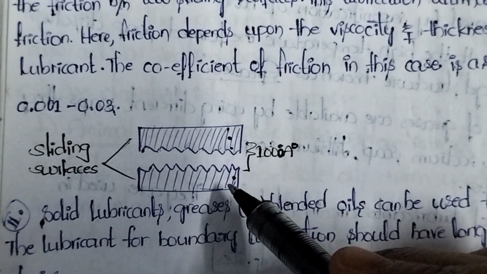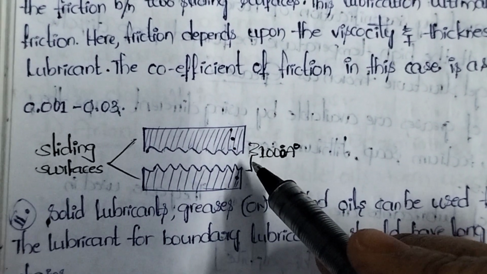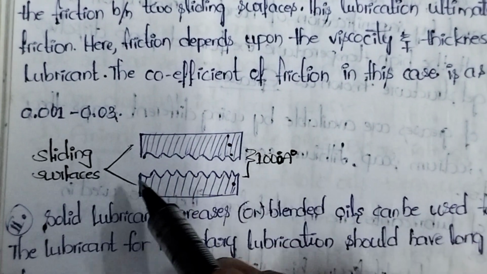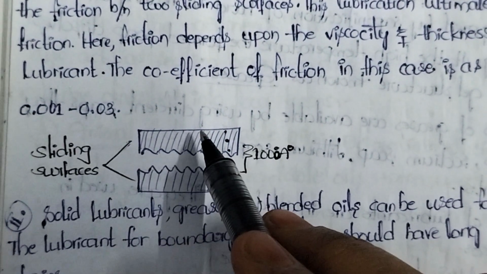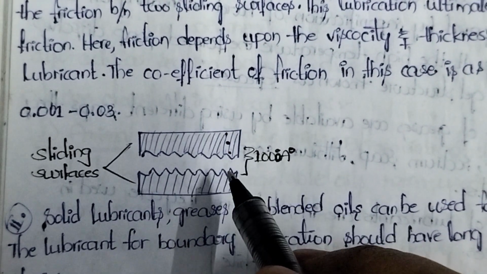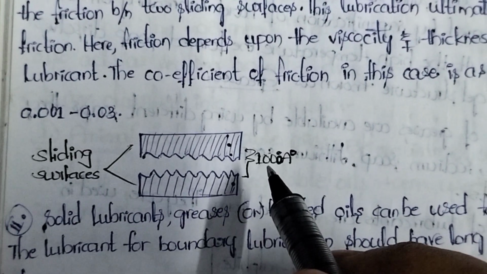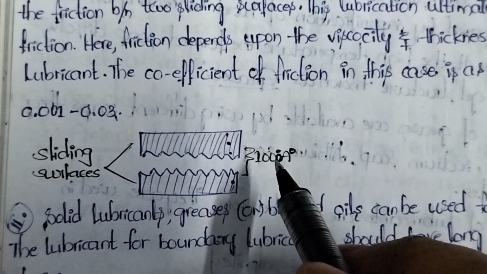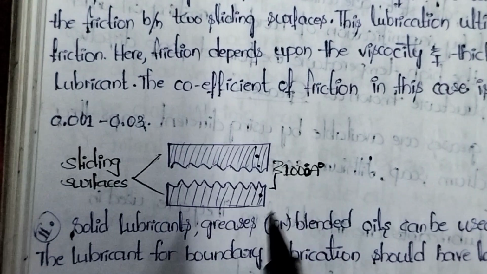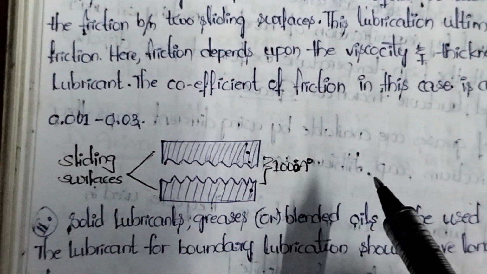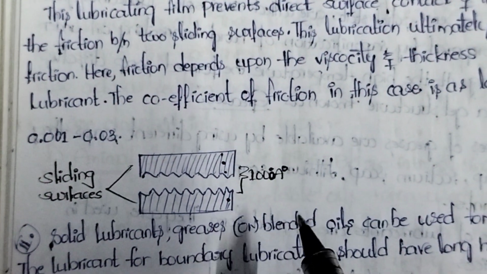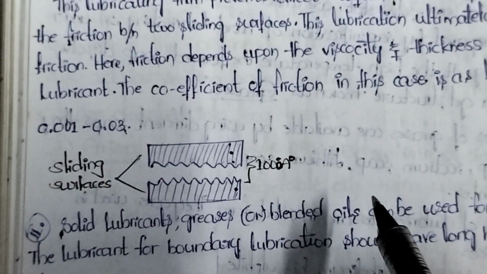Whenever we apply the lubricant between two metallic parts of the machinery, if that lubricant forms a layer or a film of thickness 1000 angstrom units, that is called thick film lubrication.